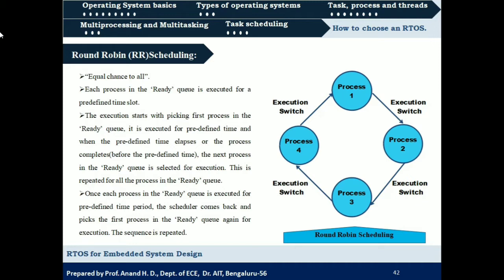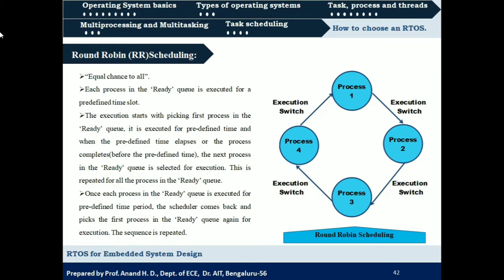The execution starts with picking the first process in the ready queue. Then it is executed for the predefined time, and when the predefined time elapses, or if the process completes its execution before the predefined time slot, then the next process in the ready queue will be selected for execution. So this is repeated for all the processes in the ready queue. We can say that all the processes in the ready queue are assured to get a chance to execute.